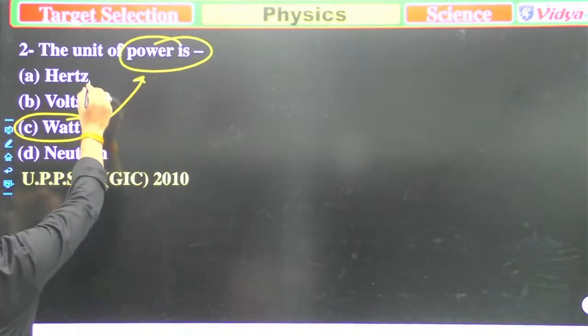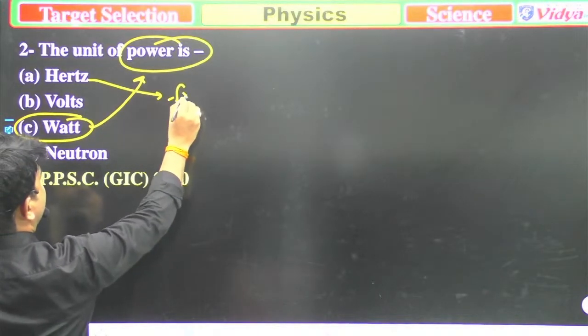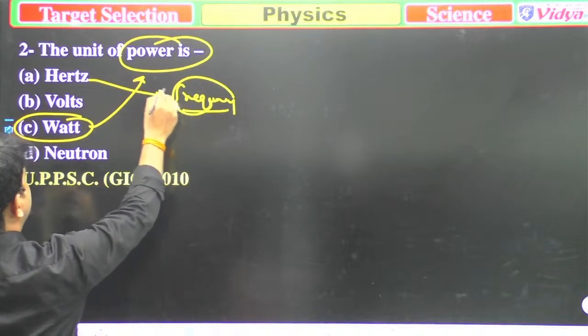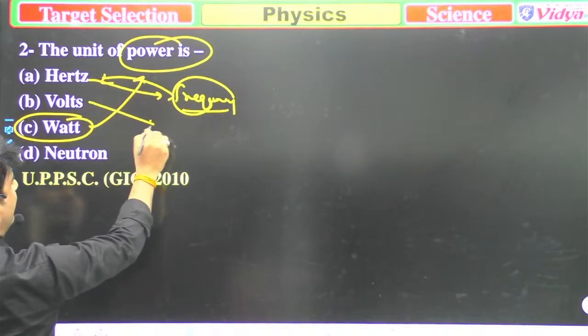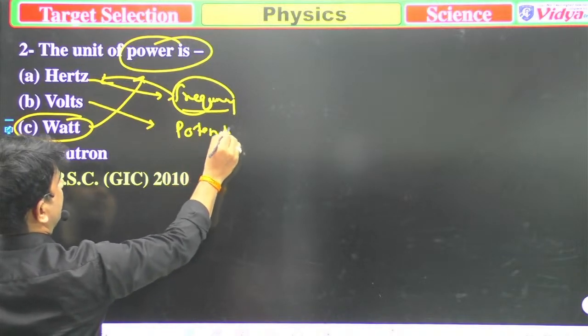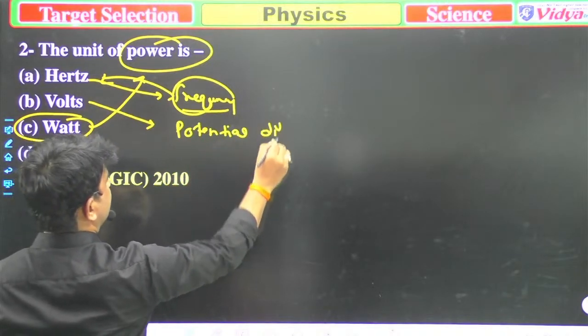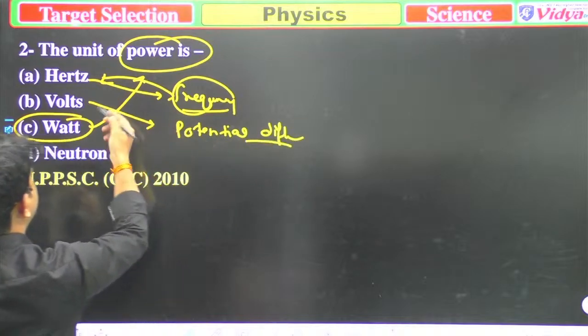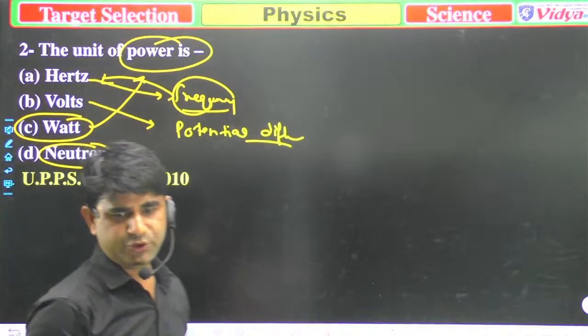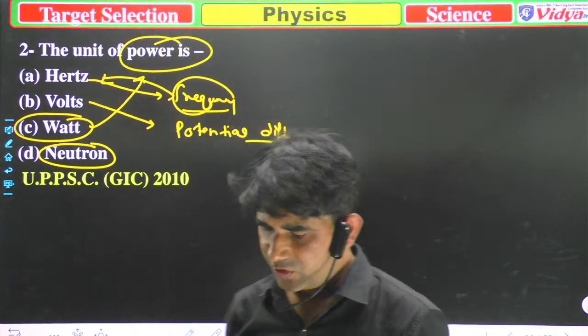Because frequency is measured in hertz, and potential difference is measured in volts, and Newton is the unit of force. So that's clear. Now we'll move to the next question.